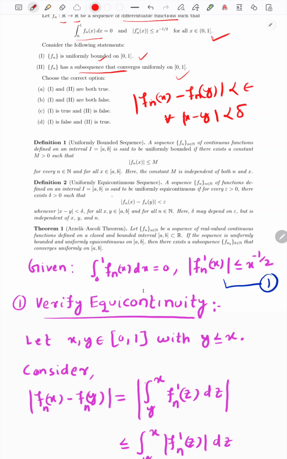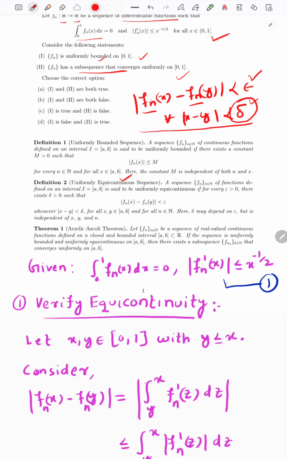But here it is not just uniformly continuous, it is uniformly equicontinuous, meaning there is something extra. The uniformly continuous concept is for a single function, but here the family f_n is coming. So if this concept is true for every n, meaning this delta is also independent of n, as n varies from 1 to infinity, then we say that this family is equicontinuous.